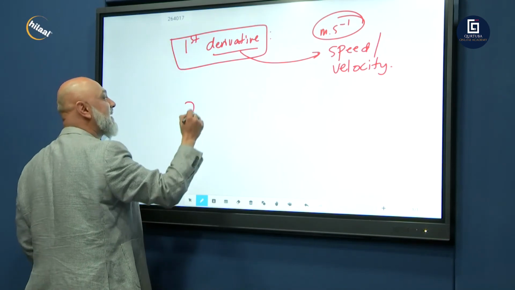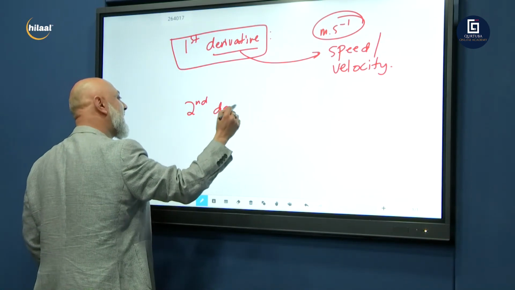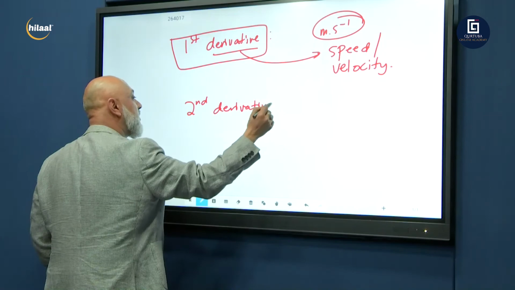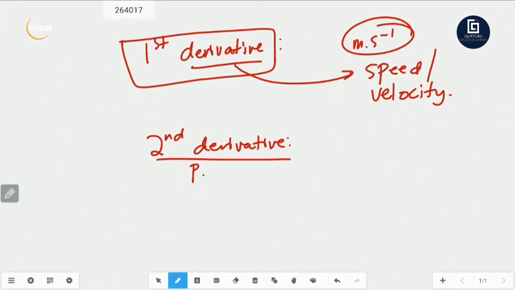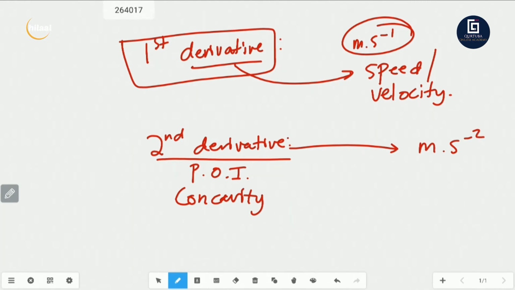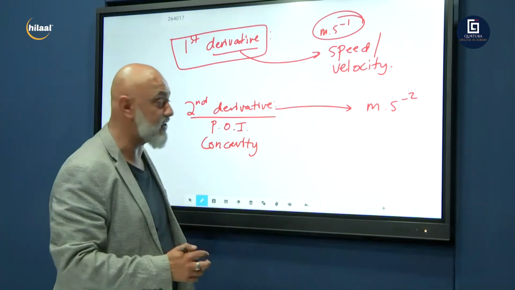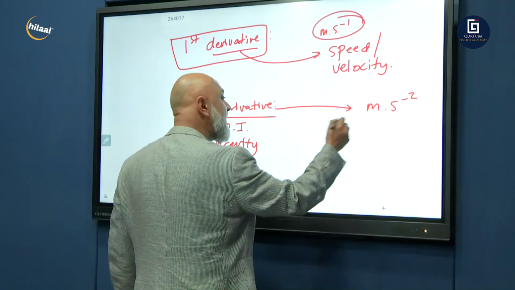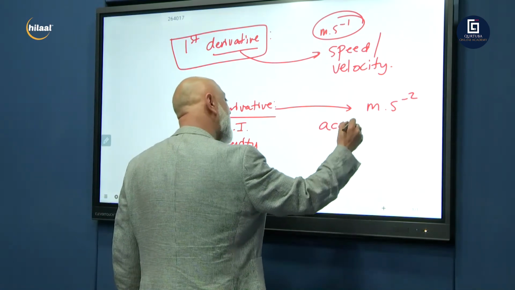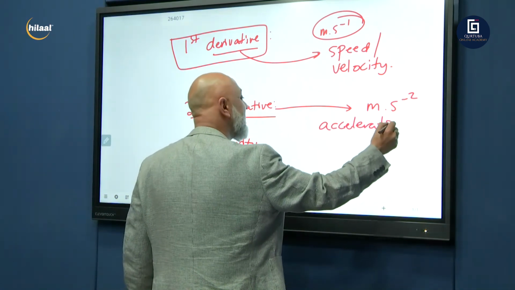So hence the second derivative is what we call our point of inflection or our point of concavity. And what does that refer to? From physics you know it is ms to the minus 2, the second derivative. That's why we're subtracting 2. And another word for that is, yes, you are right, acceleration.